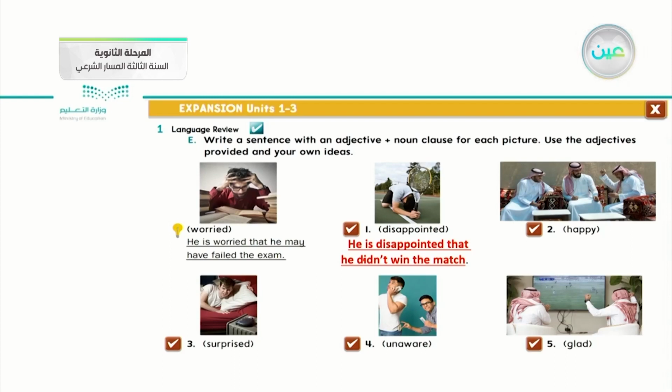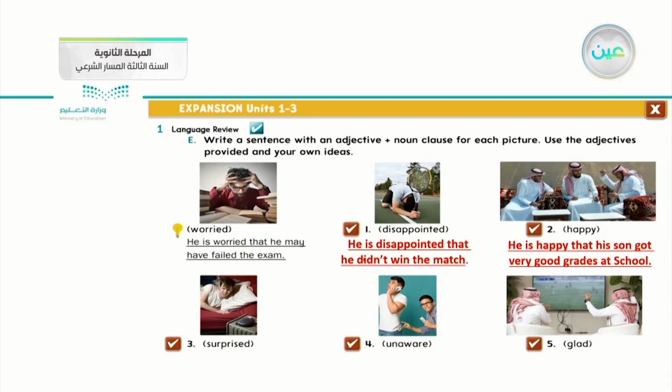Number 3, happy. Look at the picture below. The adjective is happy. The third man from the right corner, he is happy. How can I apply this adjective statement with the noun clause? He is happy that his son got very good grades at school.